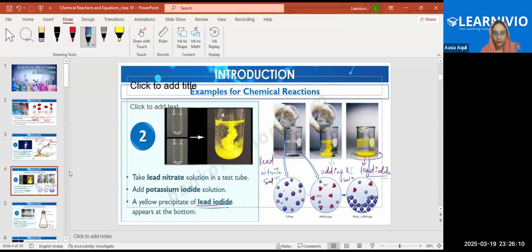So I hope it is clear what happens here. When we take lead nitrate solution and add potassium iodide solution to it, a yellow colored lead iodide precipitate forms, and this shows a chemical change. A chemical reaction happens here, right?